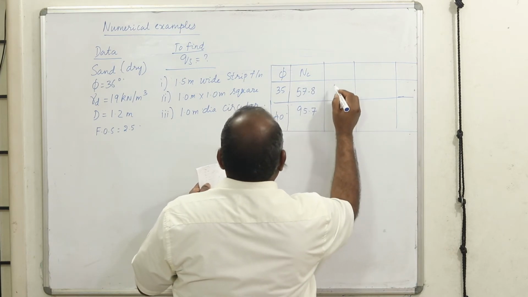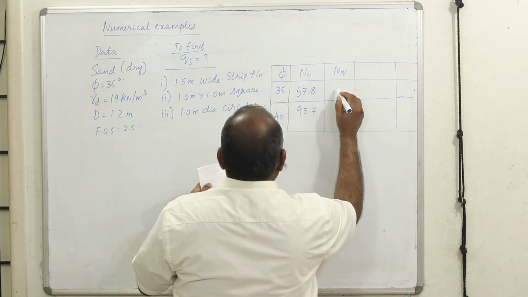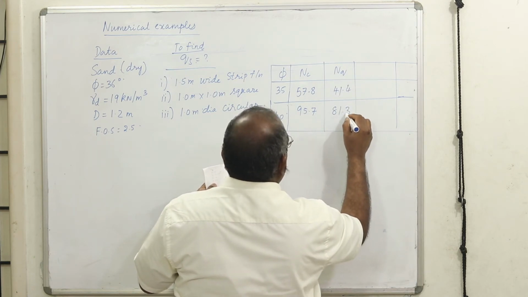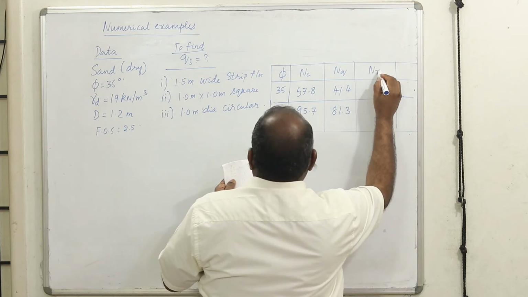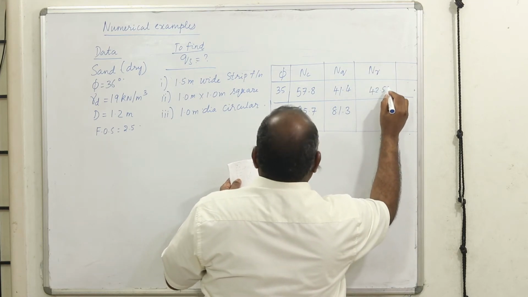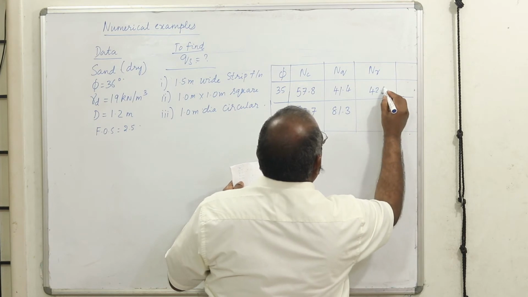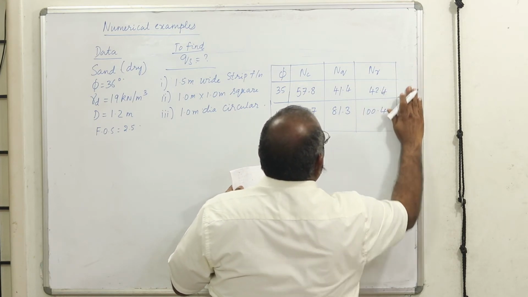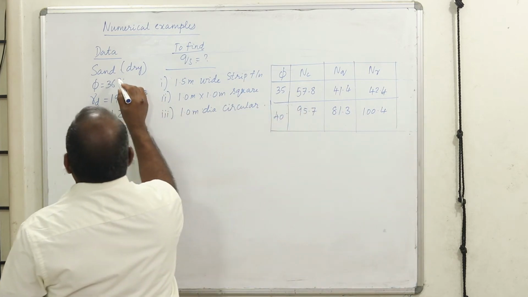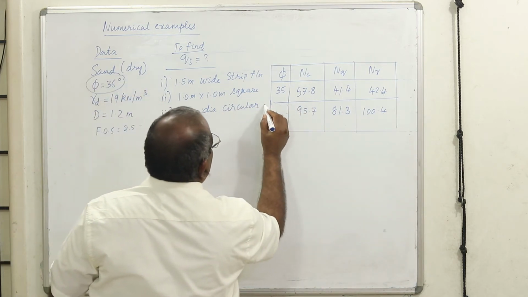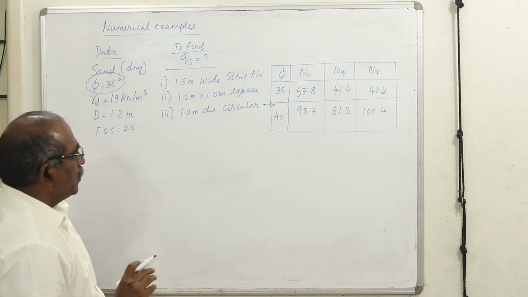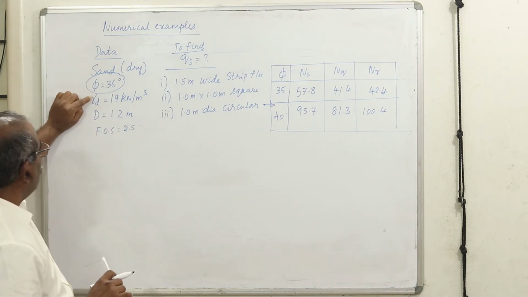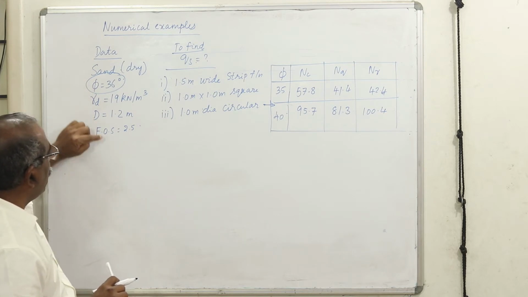Or there will be curves also, you can read them out from the curves. 100.4. Now students, your value of phi is 36, somewhere in between this. So try to understand, the given data is that it is sand, the phi value has been given, unit weight has been given, the depth of footing is given, factor of safety is given.